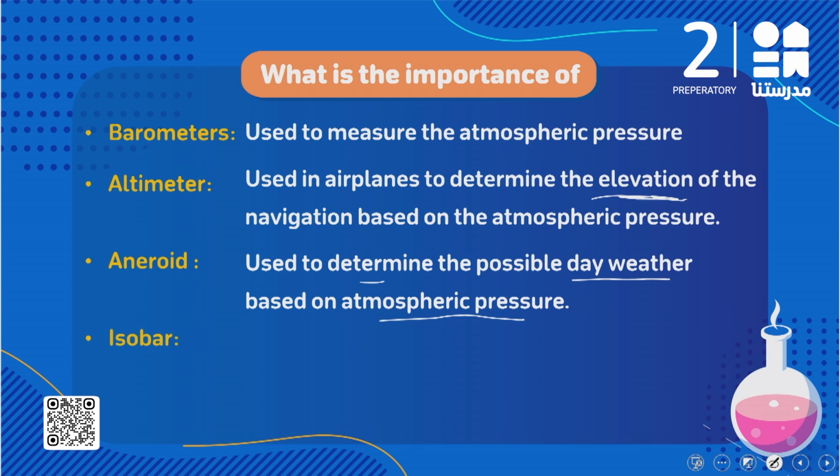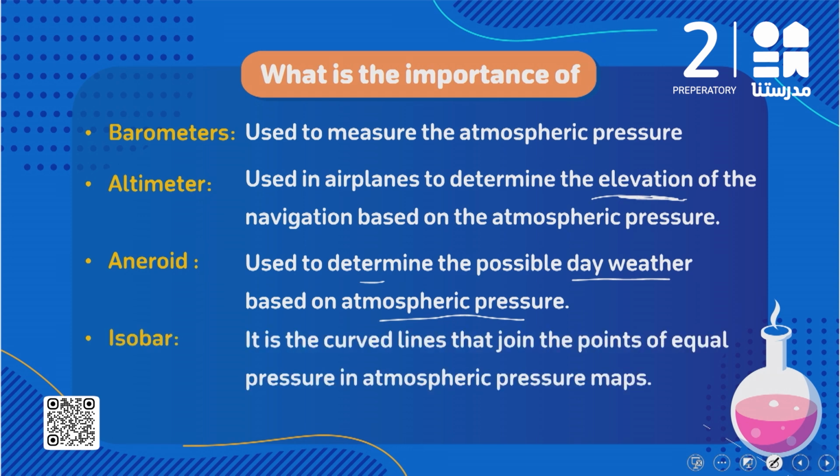What about isobars? We said isobars are curved lines that join the points of equal pressure in atmospheric pressure maps. They gather all the points that have equal pressure, so we can determine which area has high atmospheric pressure and which area has low atmospheric pressure, and so determine the direction of the wind, as the wind moves from the higher atmospheric pressure to the lower atmospheric pressure.